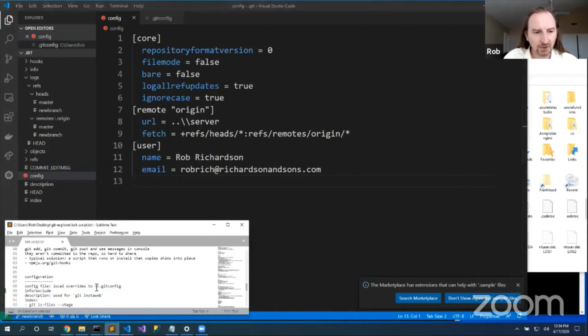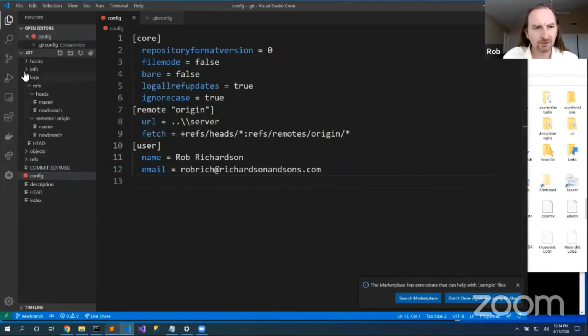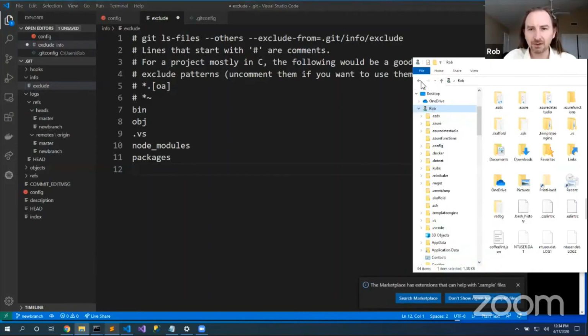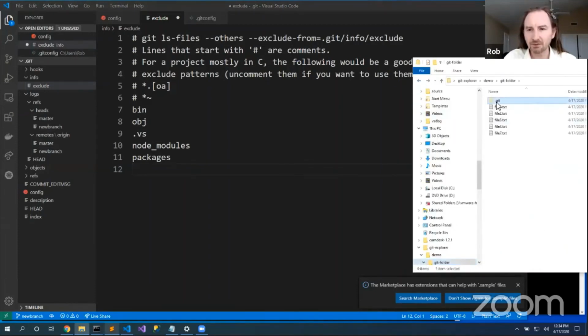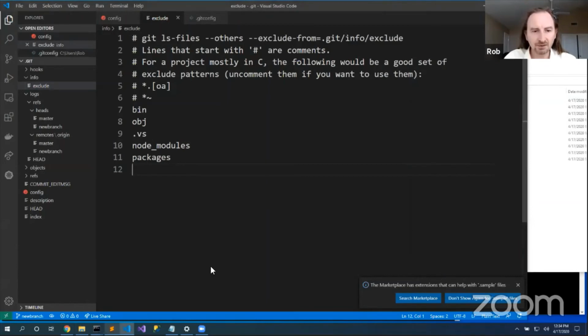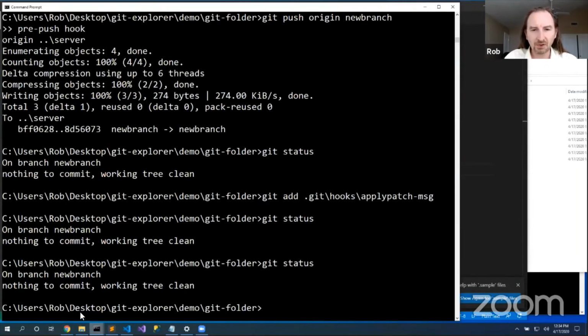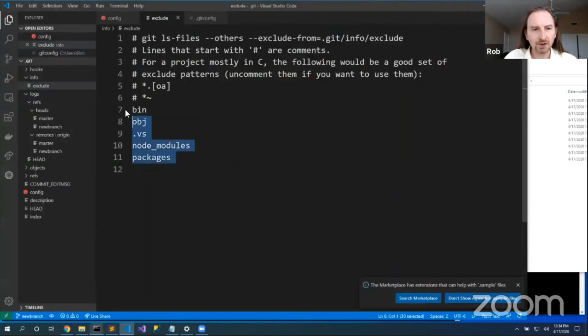So that's one piece of configuration. Here's another piece of configuration. Inside the info directory is this exclude. Now I could choose to exclude bin, obj, .vs, node_modules, packages. I could put this here, but this is a really bad idea. This file is inside the .git folder, which means, git status, it is not committed to my repository. There's a different way to do this.